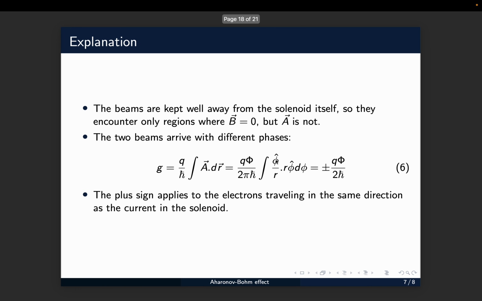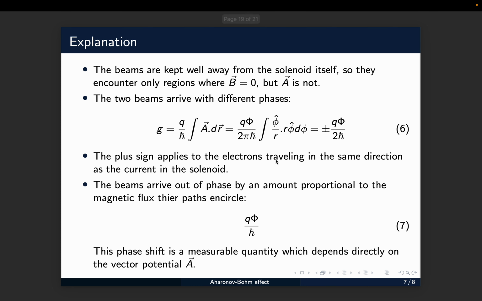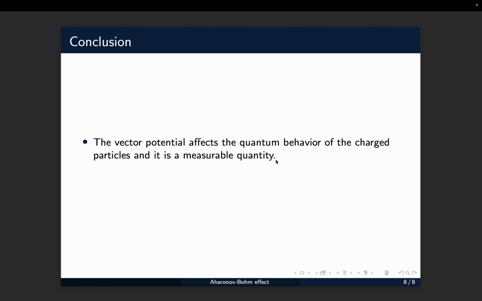The plus sign applies to the electron traveling in the same direction as the current and the negative sign to the one opposite to that. The beams arrive out of phase by an amount proportional to the magnetic flux given by equation 7. This phase shift is a measurable quantity which depends on the magnetic flux, but the magnetic flux depends on the vector potential. So the vector potential is a measurable quantity. So to conclude, the vector potential affects the quantum behavior of charged particles and it is a measurable quantity. This is known as the Aharonov-Bohm effect.